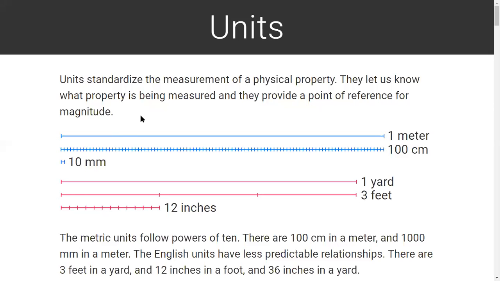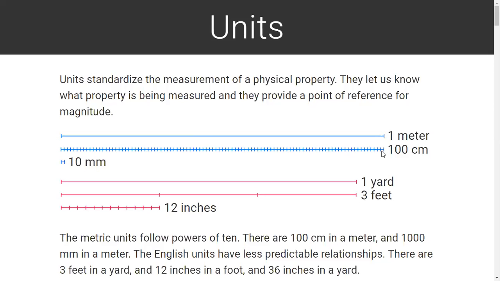They let us know what property is being measured, and they provide a point of reference for magnitude. This is the advantage of having units. As for example, the meter is the unit of length, a standard unit of length, and that can be used as an SI unit.